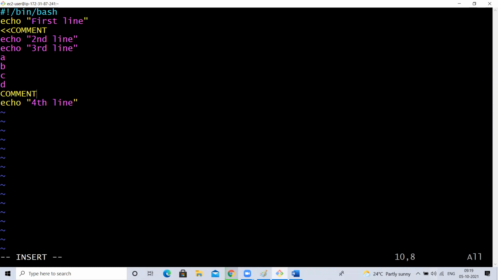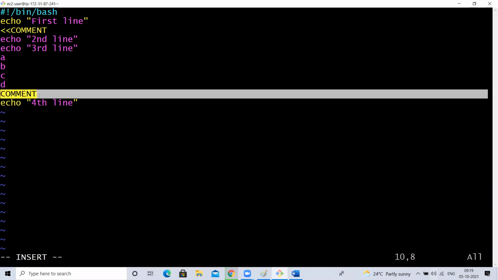Must that be in caps only, or can it be in lower case? I'm coming to this point. It can be caps or small case, anything, but it is recommended to keep it in caps. But whatever you give here, the same thing should be given here as well. Understood, guys? So now this is the starting of the multi-line comment, and this is the ending of the multi-line comment.